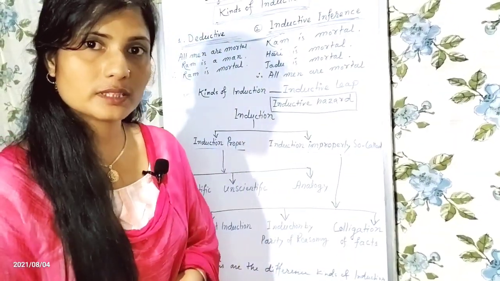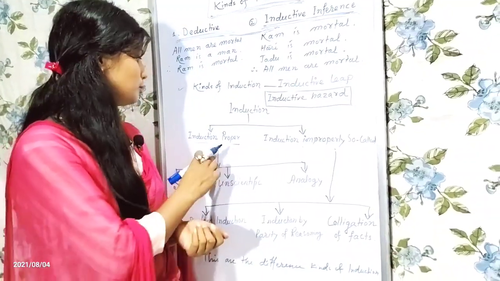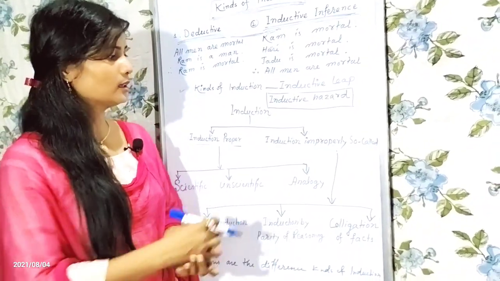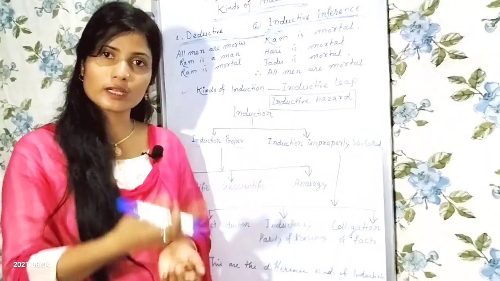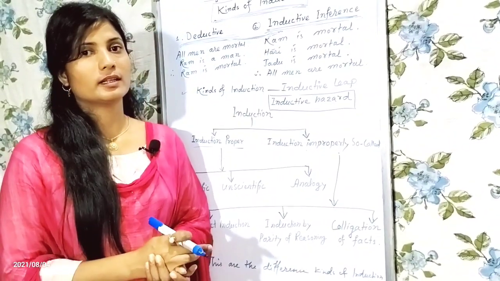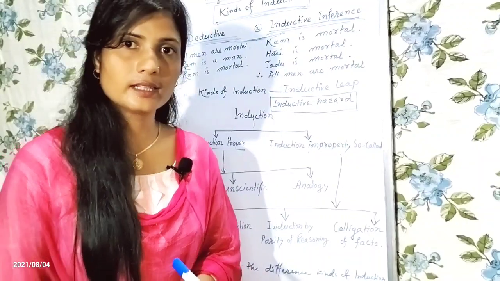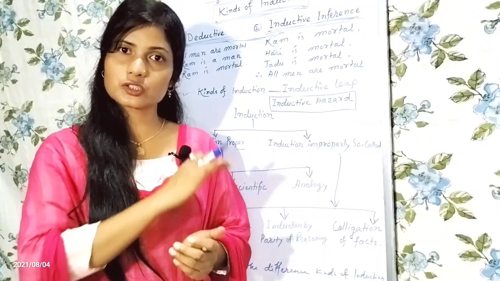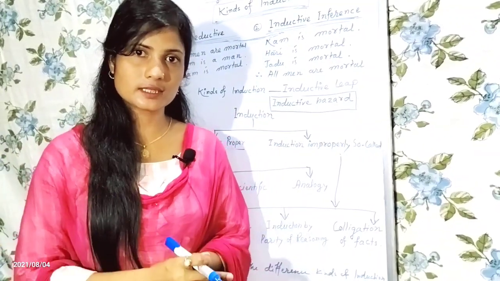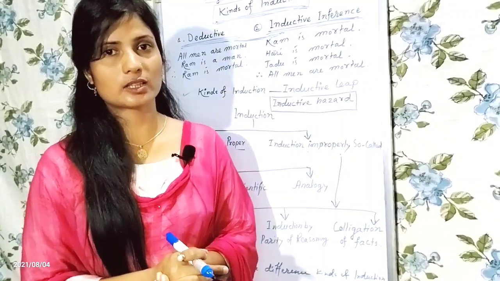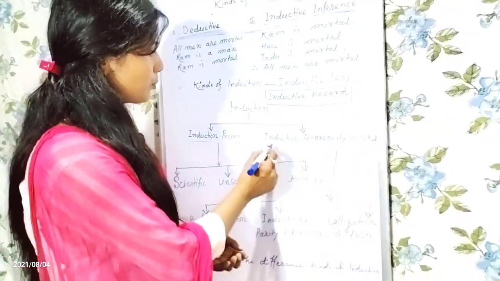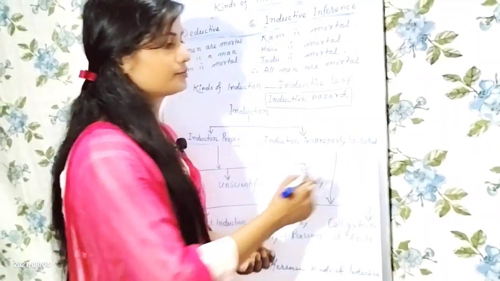That induction is called induction proper. And what is called induction improperly so called? Induction improperly so called is that where the inductive leap is not present, that means absent. That induction is called induction improperly so called.